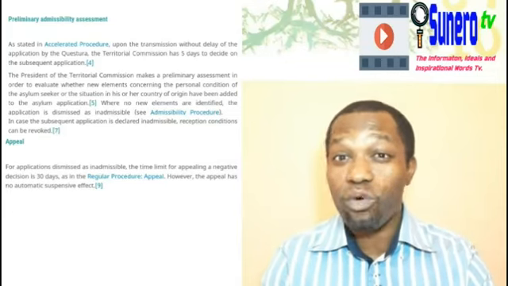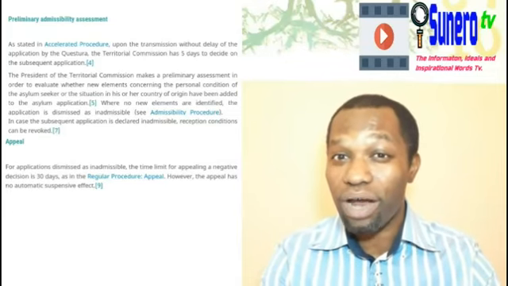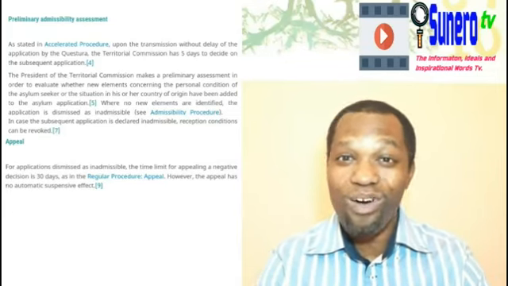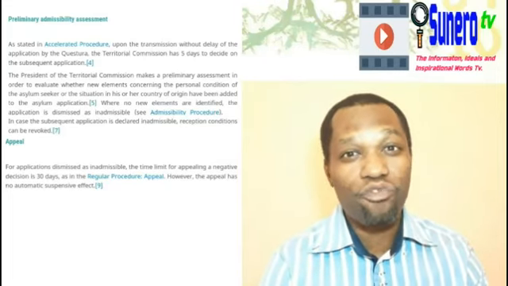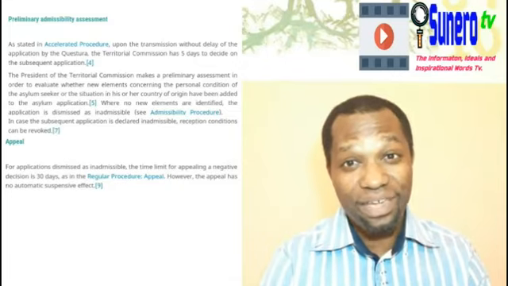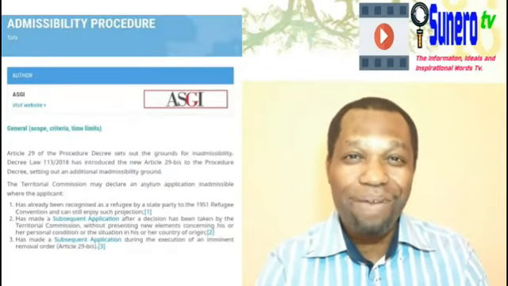It suspends them from taking you or driving you away from camp. You understand? But under this one, there's no suspension effect. They can drive you away from camp or they can even deport the person. So now let's look at the admissibility procedure.